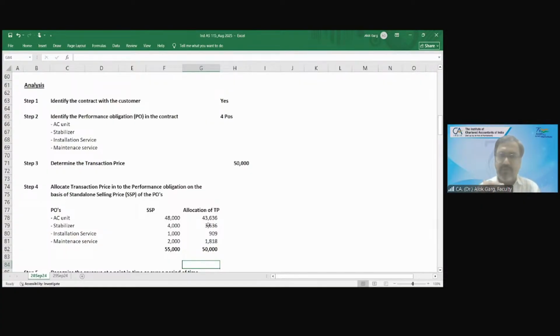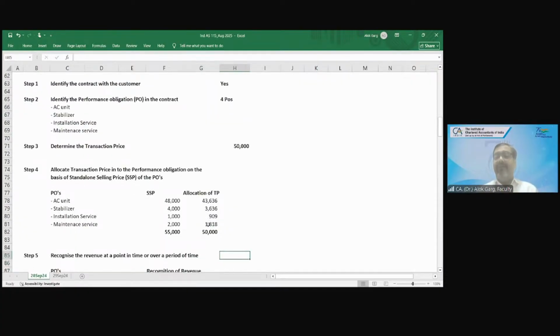So we have understood: identify the contract, identify the performance obligations, determine the transaction price, and allocate the transaction price to the performance obligations on the basis of the market price, the standalone selling price of the performance obligation. And how to allocate, is it clear? In the ratio of their standalone selling price.